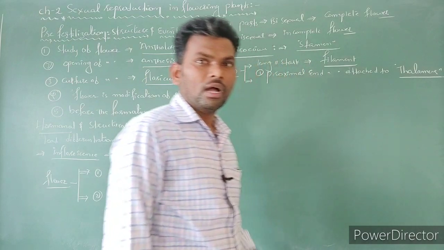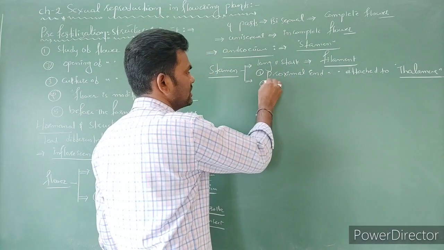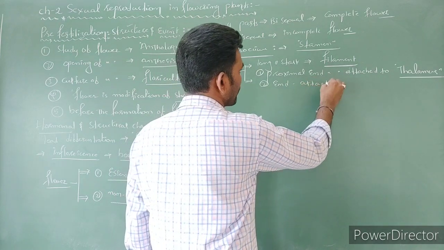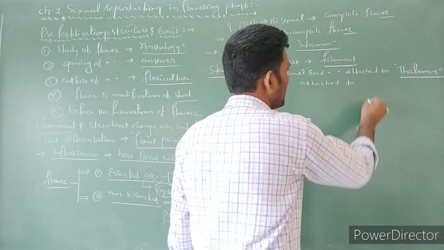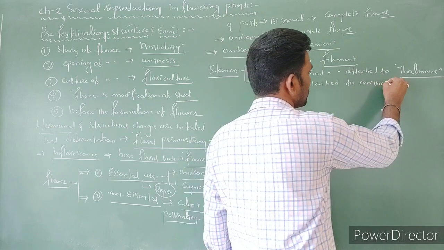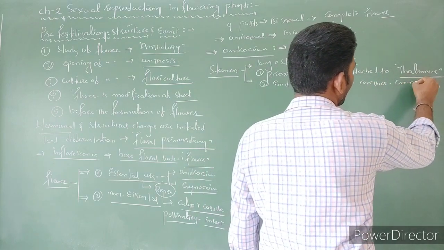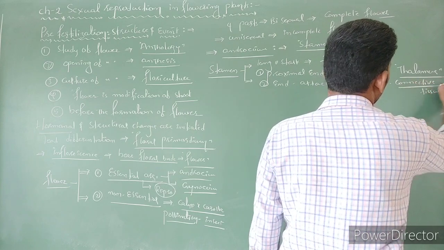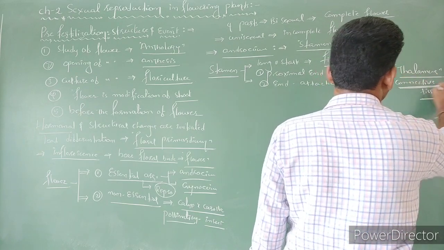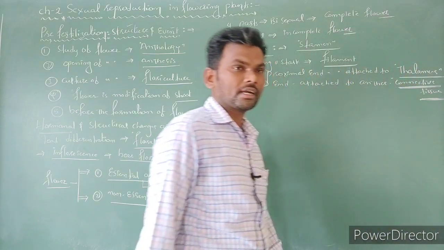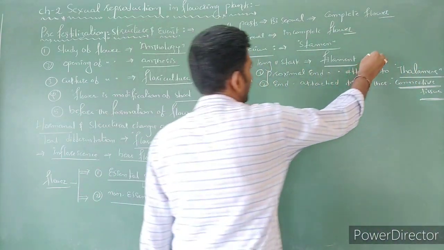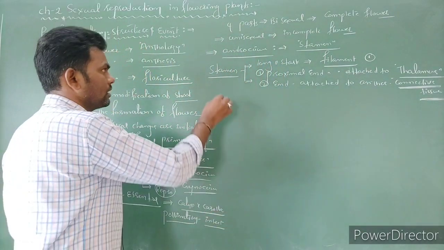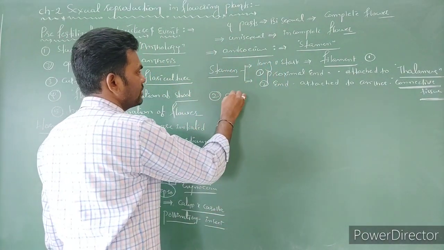Proximal end. And the next end, the distal, the second end, is going to attach to the anthers with the help of connective tissue. Right? So this is regarding what? The first part is the filament. And the next part is the anther.